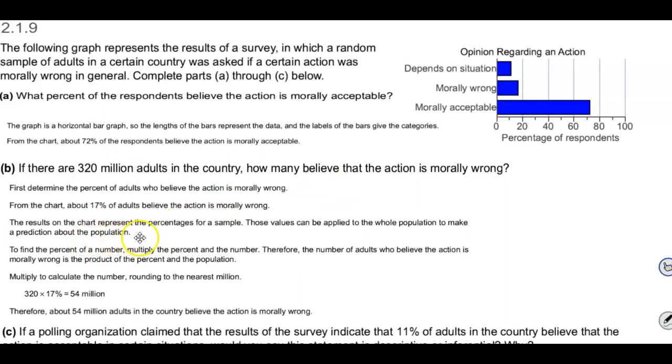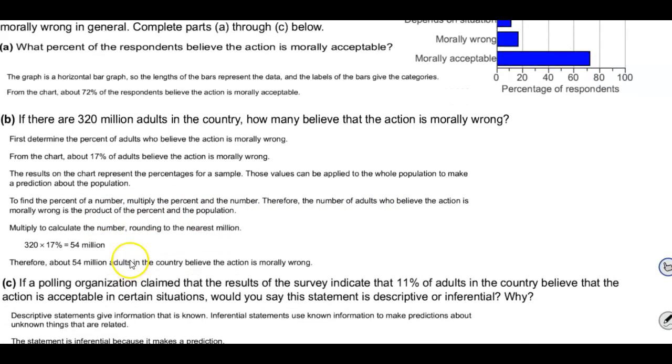Now the results on the chart represent the percentages for a sample. Those values can be applied to the whole population to make a prediction about the population. In order to find the percent of a number, you multiply the percent and the number. Therefore, the number of adults who believe the action is morally wrong is the product of the percent and the population. So you're going to have to multiply to calculate the number, rounding to the nearest million.